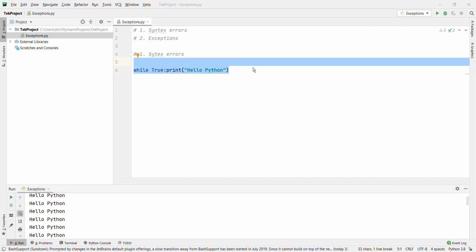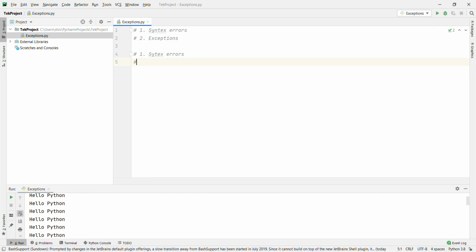Now we are going to show the second one, exception. Let's remove the first one. Second one, exception. Even if a statement or expression is syntactically correct, it may cause an error when an attempt is made to execute it. Errors detected during execution are called exceptions and are not unconditionally fatal.